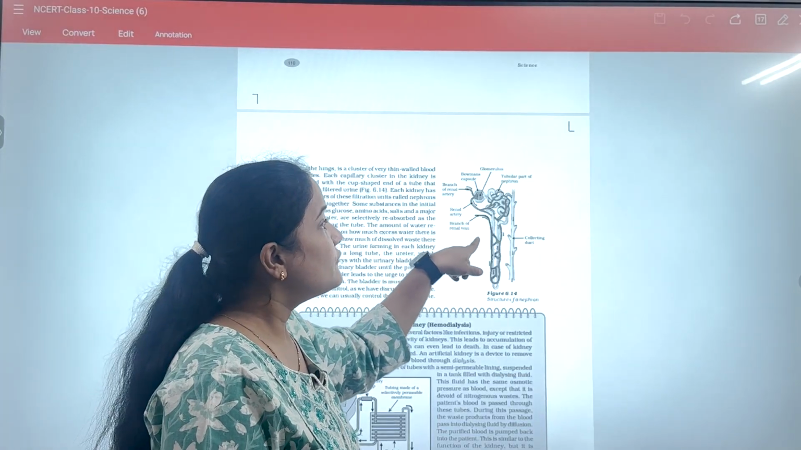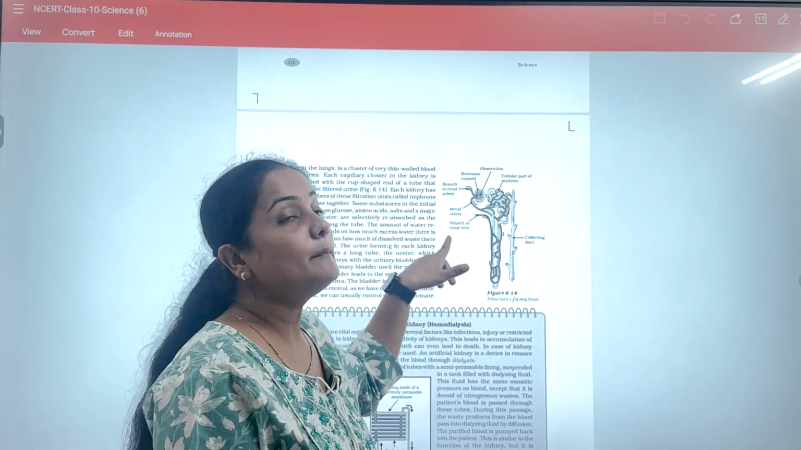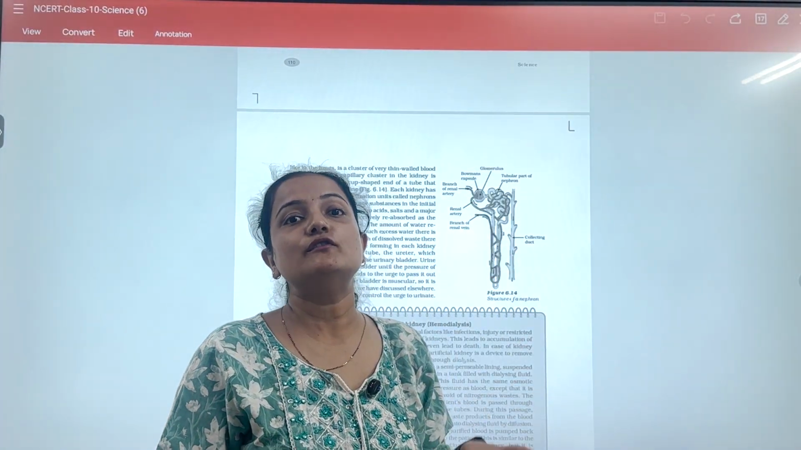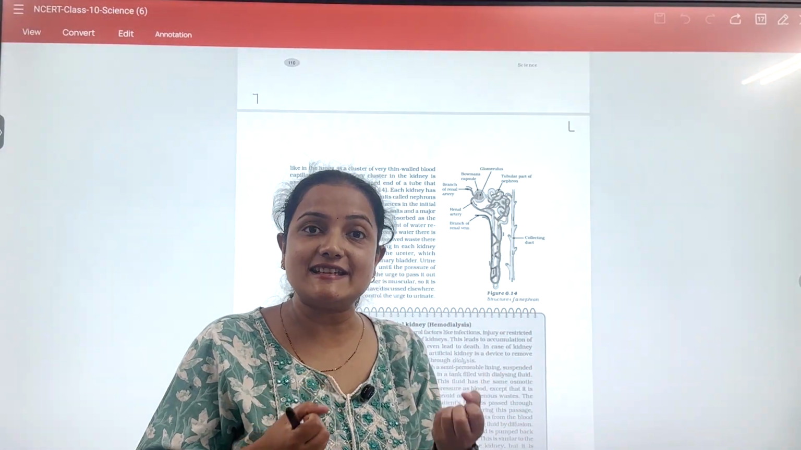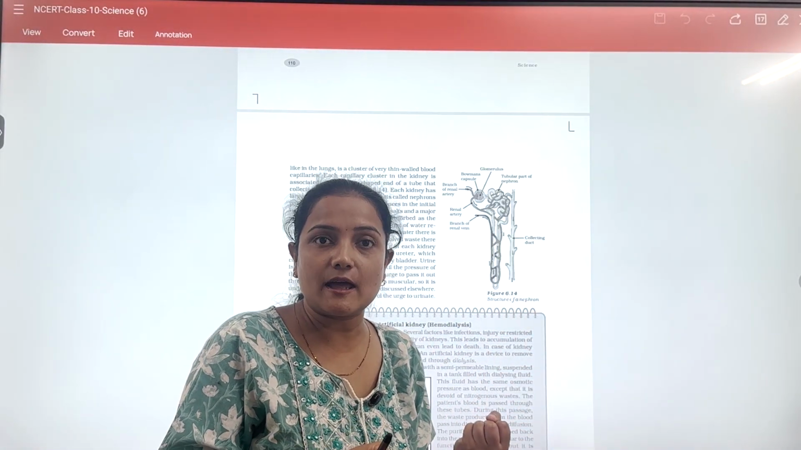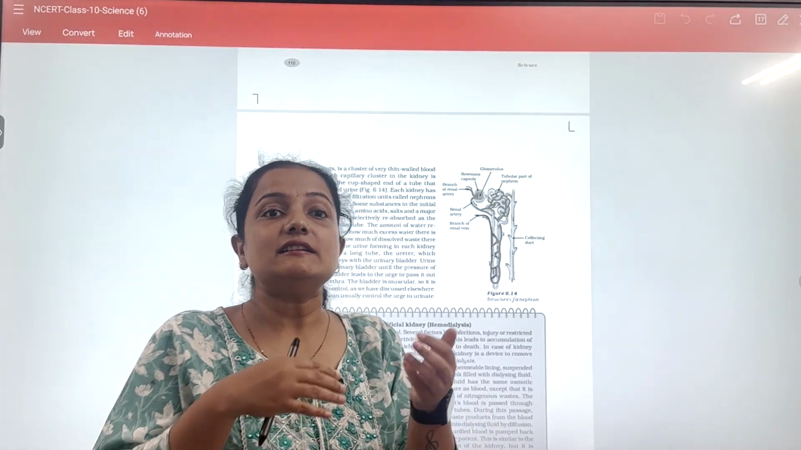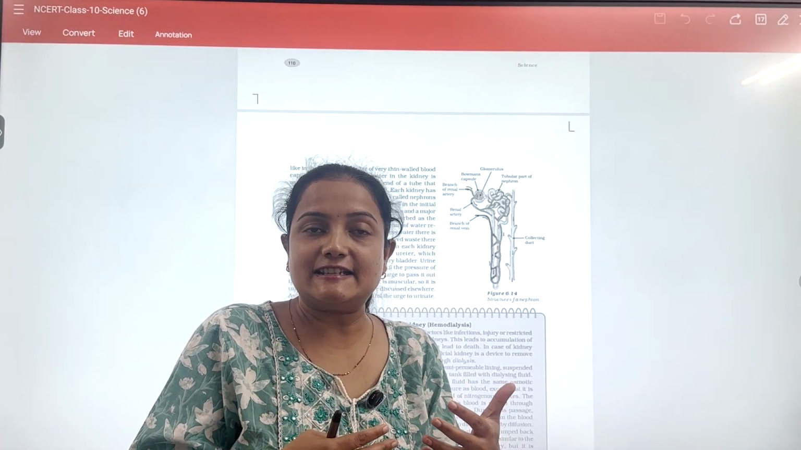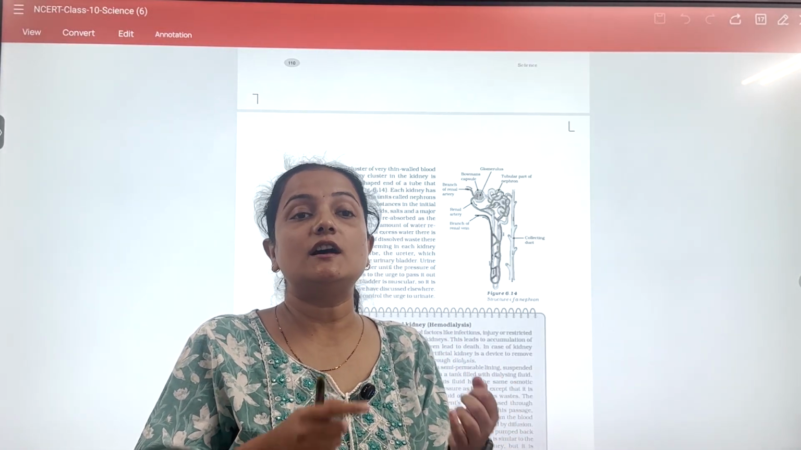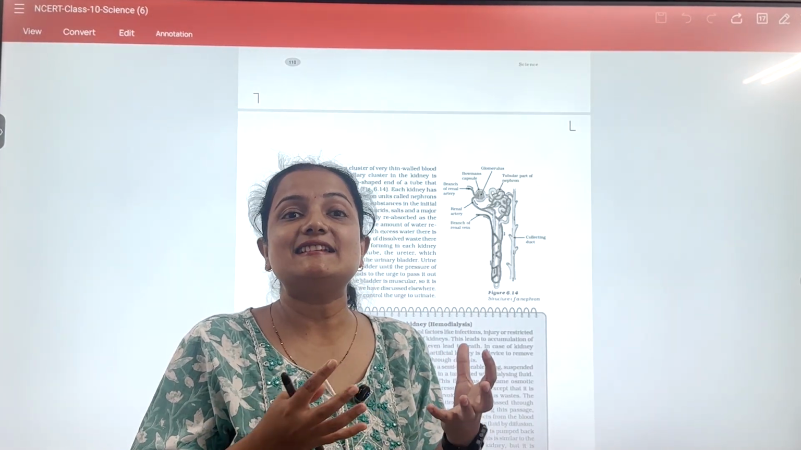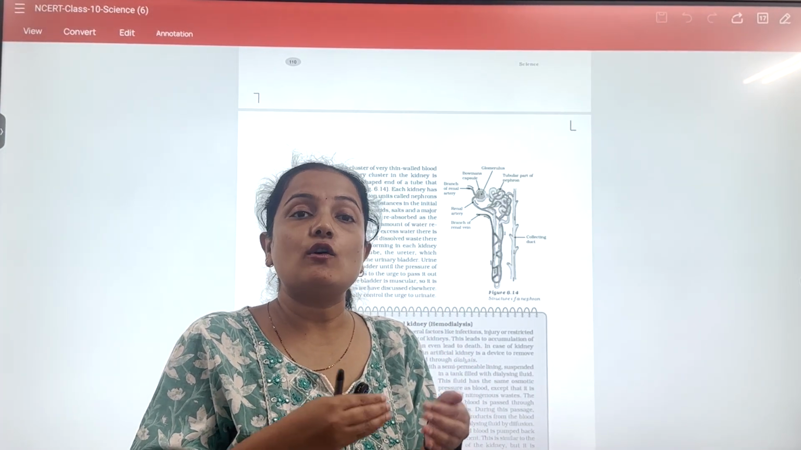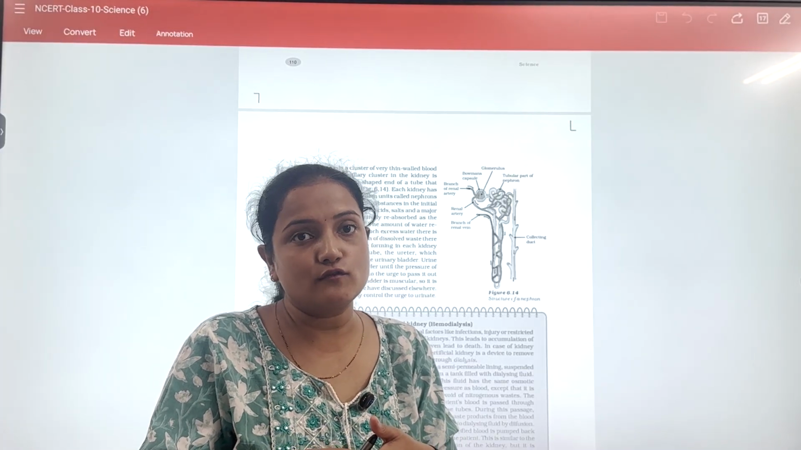In the renal tubules, the first tubule is the PCT, proximal convoluted tubule. This proximal convoluted tubule receives the filtrate from the Bowman's capsule, and the function of the PCT is to reabsorb the amino acids, proteins, and salts present in our filtrate. It also reabsorbs some amount of water.